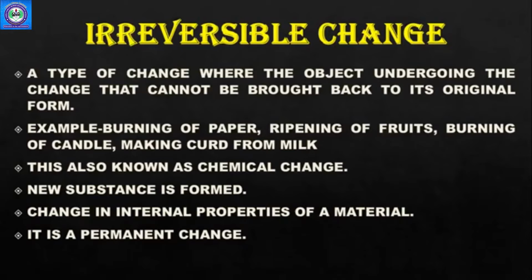Then change in internal property of a material. Externally नहीं, internal property भी change हो जाती है. For example, अगर आप पेपर को बर्न करते हैं तो एश की प्रॉपर्टी और पेपर की प्रॉपर्टी दोनों डिफरेंट है, राइट? So that means the internal properties also change, right?